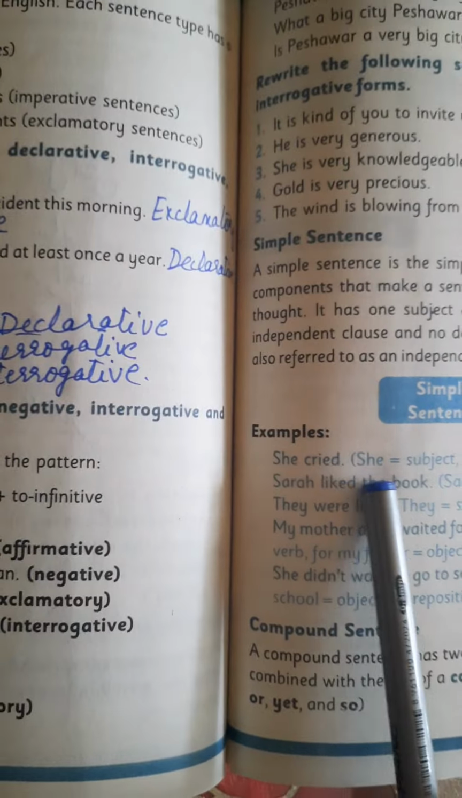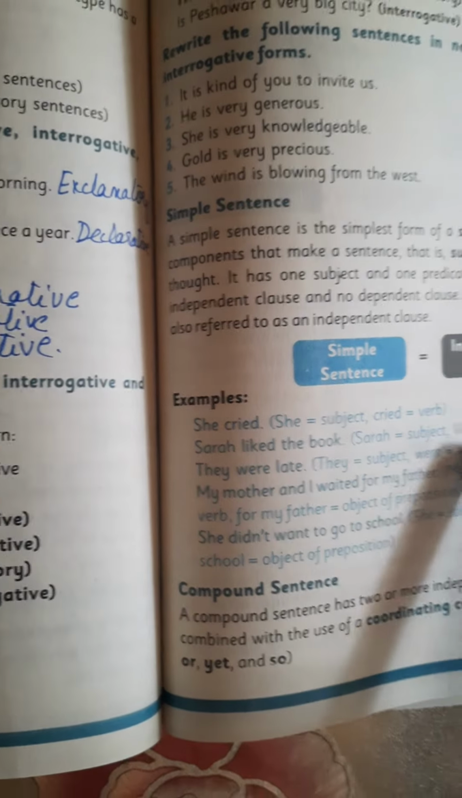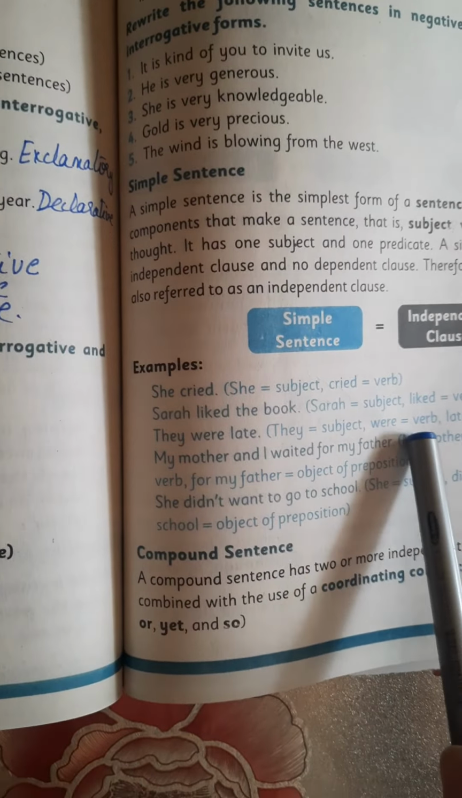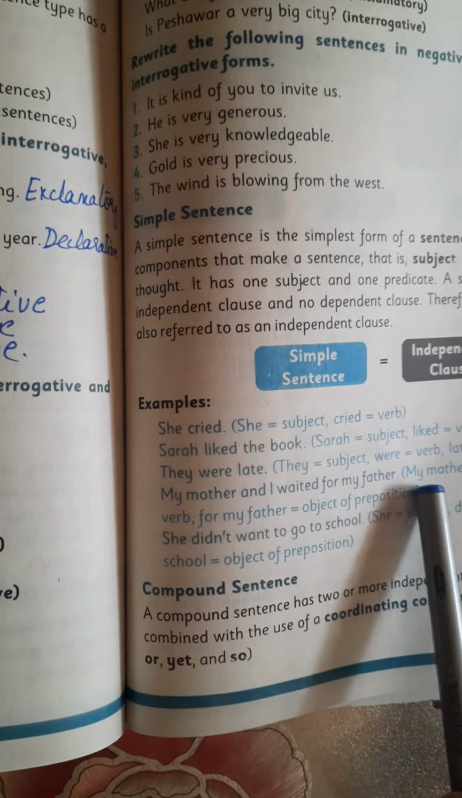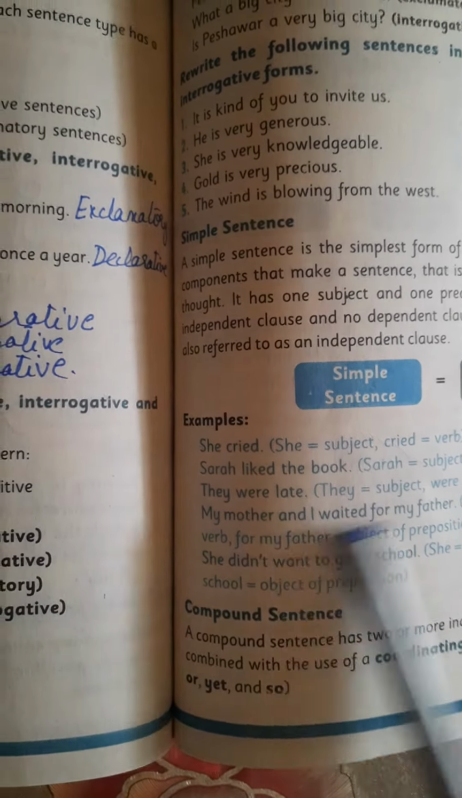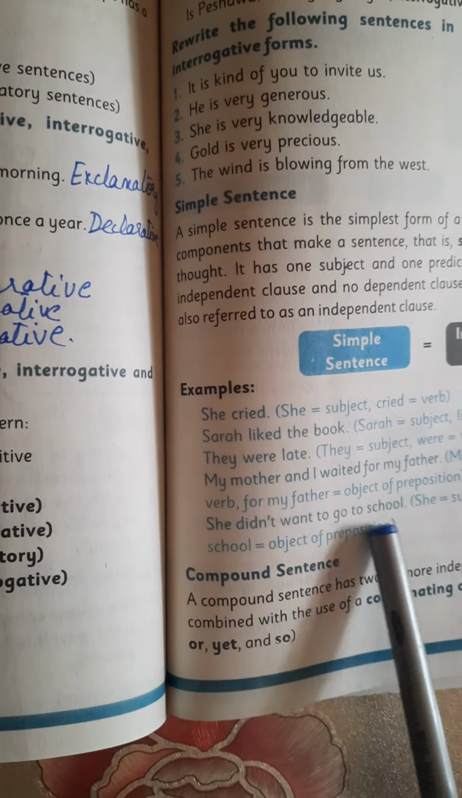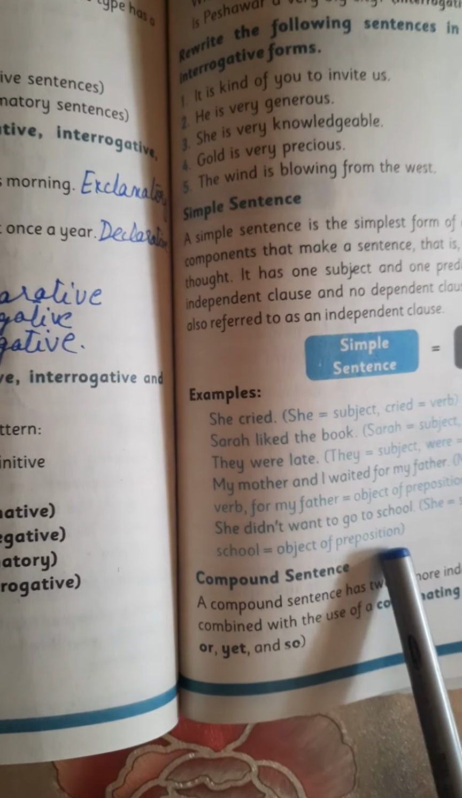Examples: She cried. She is the subject, cried is the verb. Sarah liked the book. Sarah is the subject, liked the verb, book an object. They were late. They the subject, were the verb, late adjective. My mother and I waited for my father. My mother and I subject, waited verb, for my father object of preposition. She didn't want to go to school. She subject, didn't want verb, to go to school object of preposition.